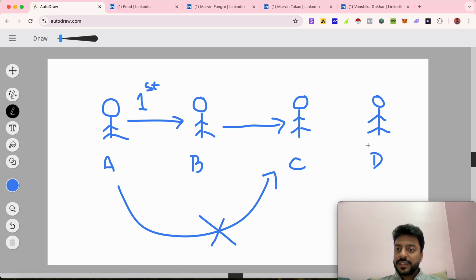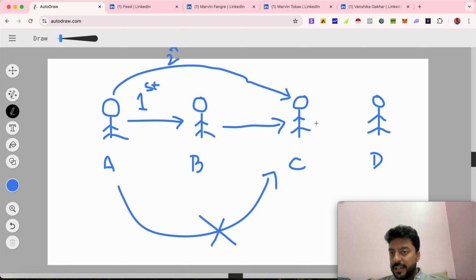Now, what do I understand by the third degree connection? Now you see, A is connected to B, B is connected to C, but A is not connected to C, right? So A and C will be second degree. Now C and D are connected. When C and D are connected, they become the first degree connection. But B and D are not connected.